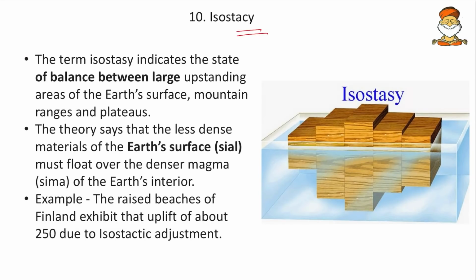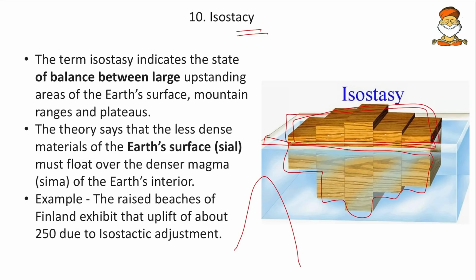Say for example, in this figure, this part of wood is floating on water because a sufficient amount of wood has already been drowned. So now the limit has been reached and there is no more drowning. So there is floating of this part. The same way, whenever a mountain stands or a stone stands on the earth's surface, it is like a sufficient matter has been drowned into the crust. That is why it is floating. So this balance between top and bottom is nothing but isostasy.